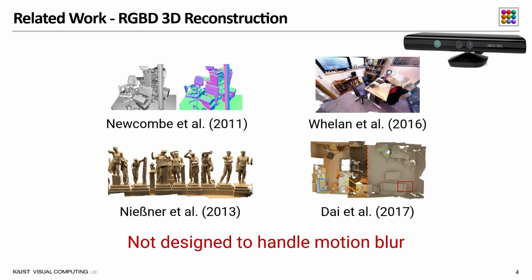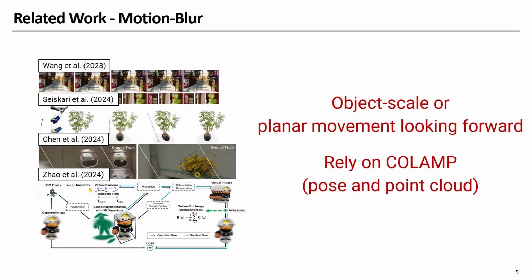In the field of RGBD 3D reconstruction, many previous works have achieved remarkable progress, but most of them were not designed to handle motion blur. Over the past few years, NeRF and 3DGS-based studies have been proposed to reconstruct sharp scenes from blurry images. However, these methods rely on initial camera poses and a point cloud generated by COLMAP, which is quite fragile to motion blur.